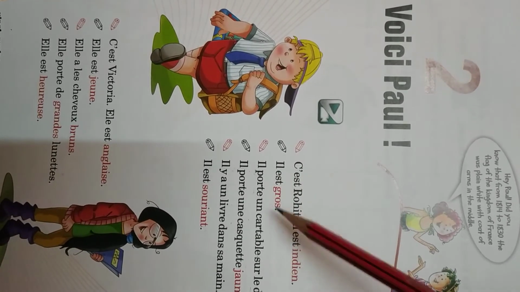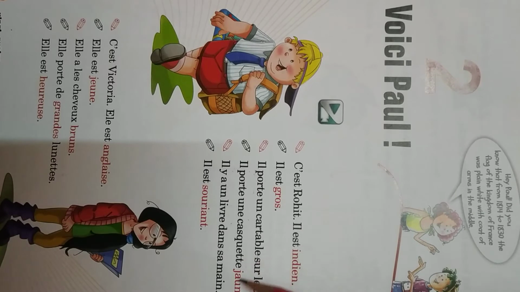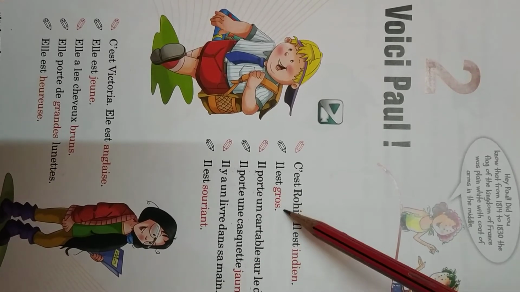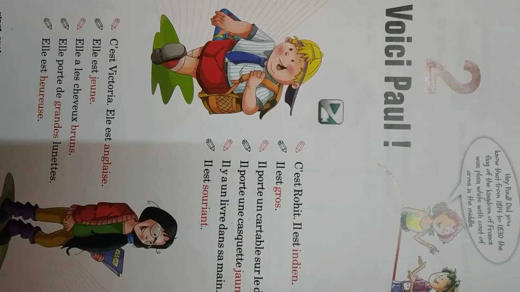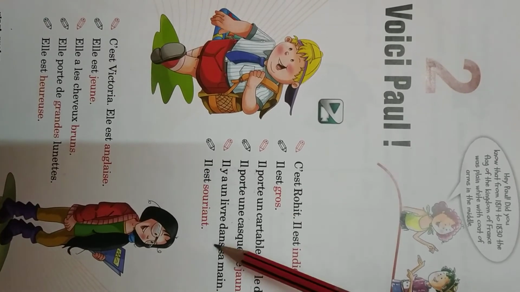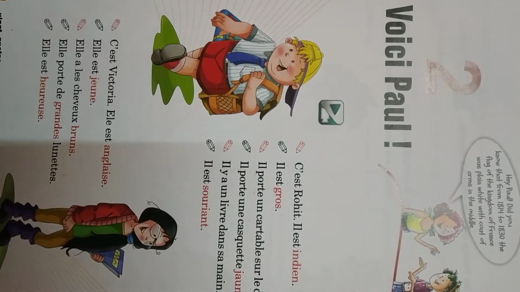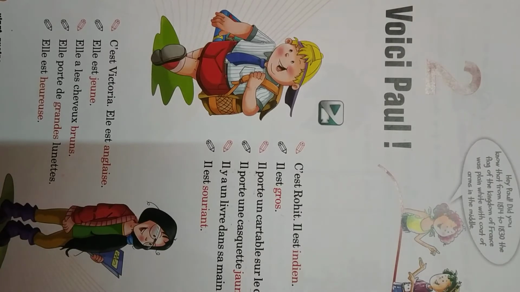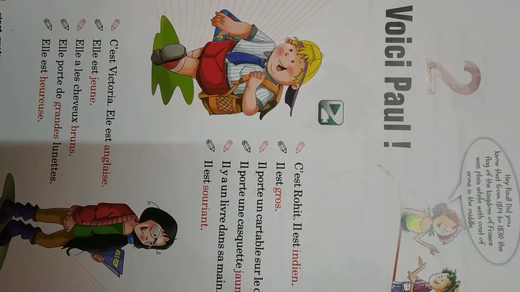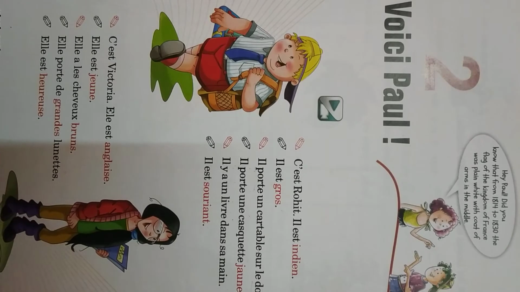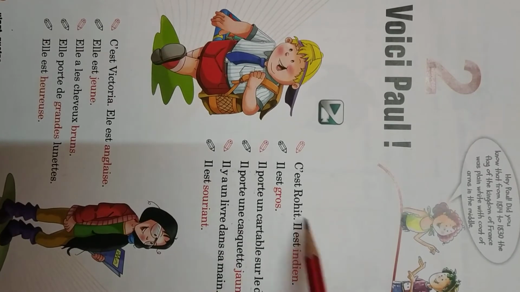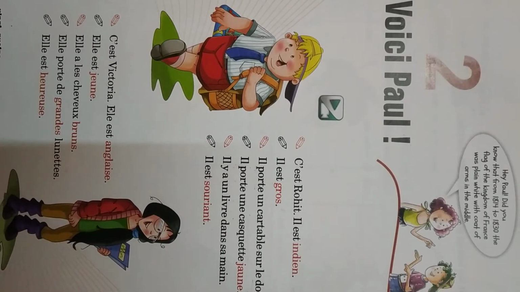So all these, in the red you can see, nationality, adjective; grand, fat, adjective; jaune, color, adjective; souriant, again adjective. So nationality, colors and adjectives always are written after a noun. Over here you can see the noun is there and so is the color. I hope it's clear. This is the way you can describe your friend, siblings, anybody.